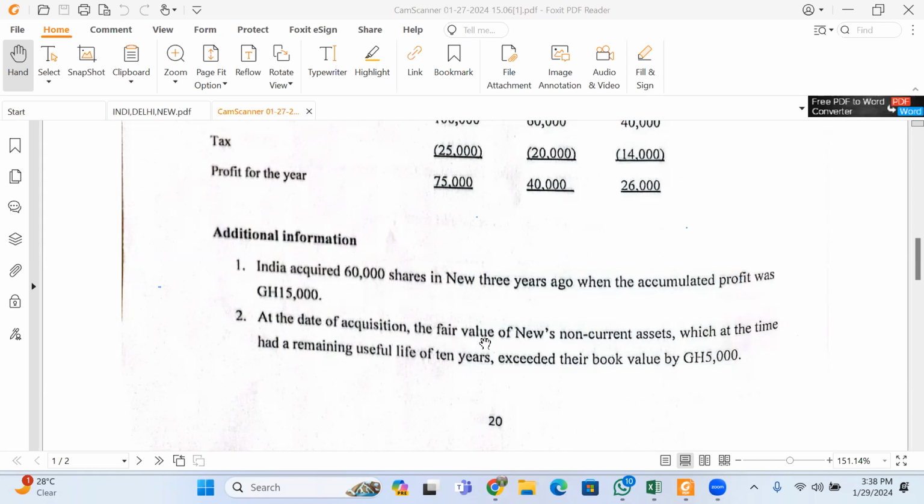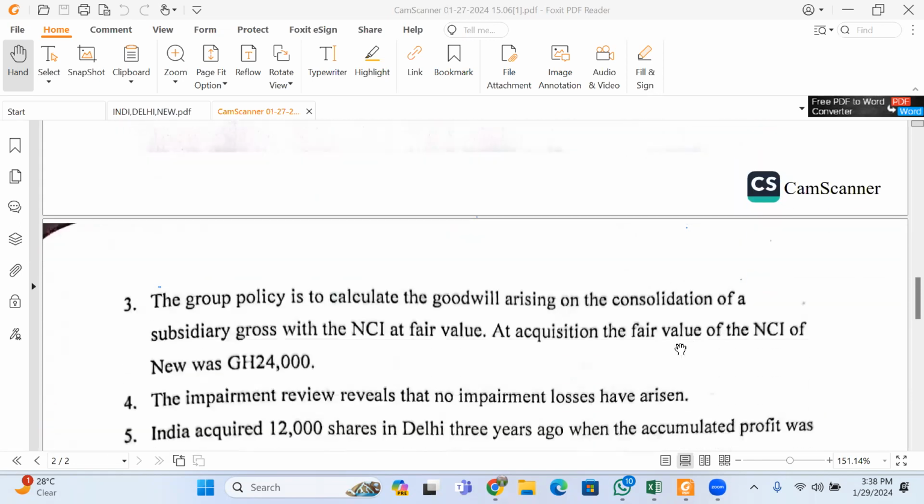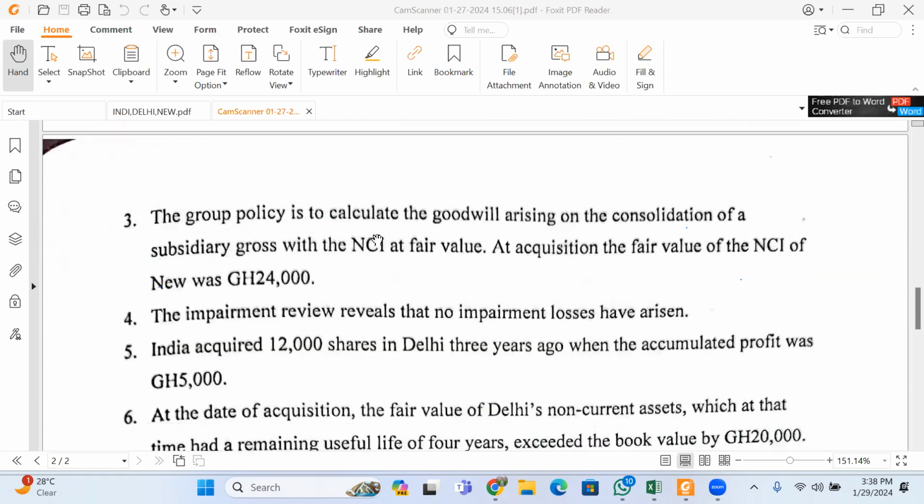At the date of acquisition, the fair value of New's non-current assets, which had a remaining useful life of 10 years, exceeded their book value by 5,000. The policy is to calculate goodwill arising on consolidation of a subsidiary with the NCI at fair value at acquisition. The fair value of the NCI of New was 34,000. Impairment review reveals that no impairment losses have arisen.